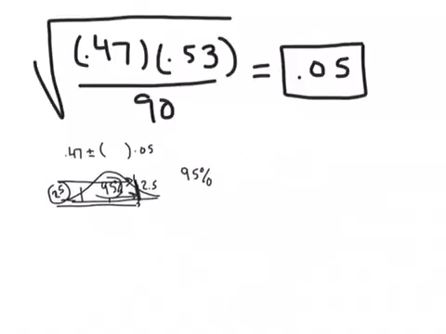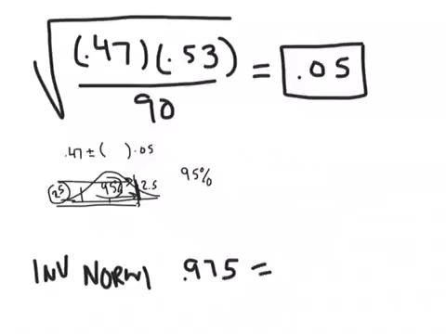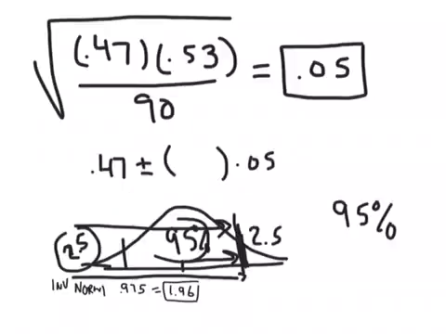In the calculator, we put in inverse norm. I think you know where that is. The real important number that we put in there is 0.975. What does that spit out? I think it is 1.96. That's how many standard deviations we are away.